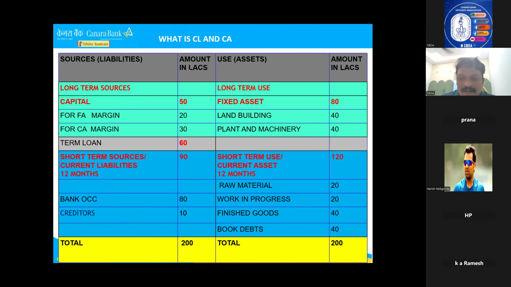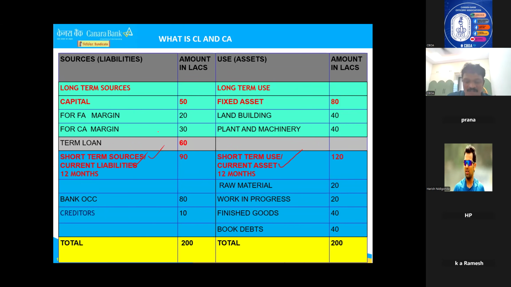Now, last understanding. What is current liability, current assets? Because NWC means everybody says current assets minus current liabilities. What is current assets? Simple. Whatever you understand as short-term uses, this is called current assets. What are short-term sources you brought to purchase this? This is called current liabilities.